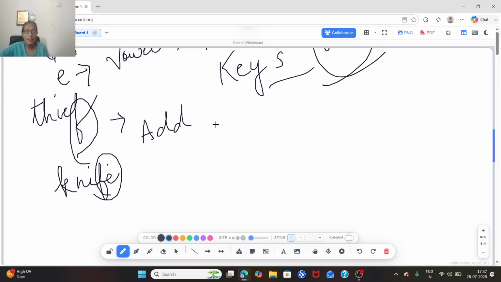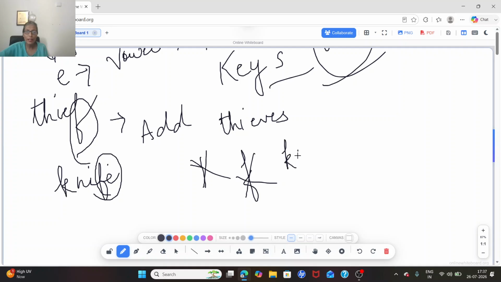I'll just simply see THI, and what will I add? VES. THIEVES. As we were removing Y, in the same way we remove this F and use VES.